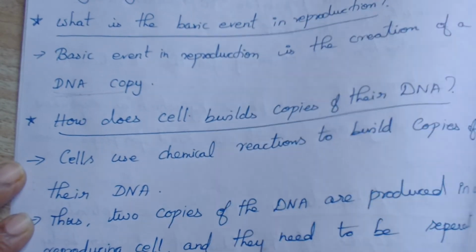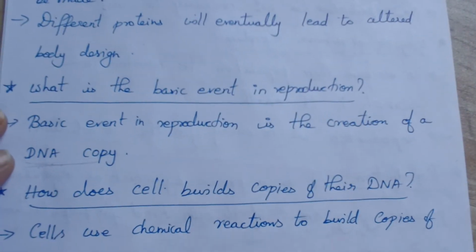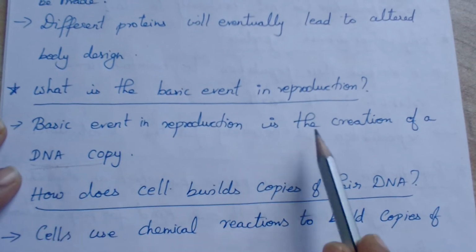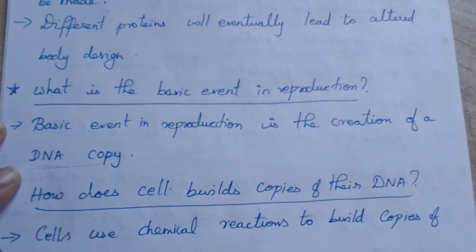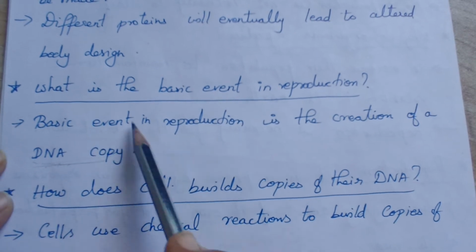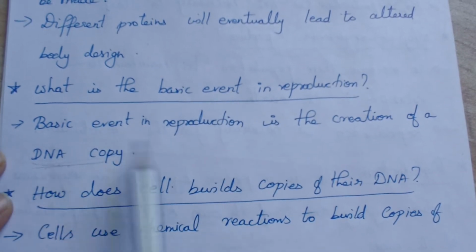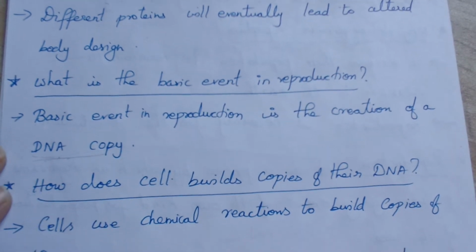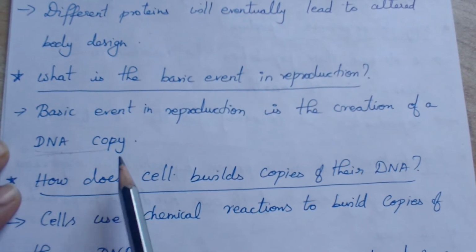The body design is stored in which part of the cell? The nucleus, in the DNA, right? So its main work is to copy the DNA, so that it is the basic event of reproduction. The basic event of reproduction is the creation of a DNA copy. Okay, how does it copy the DNA?